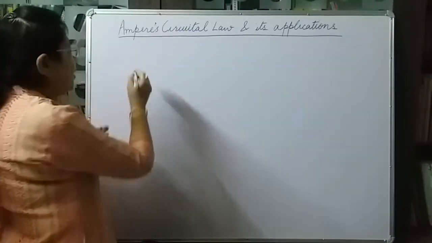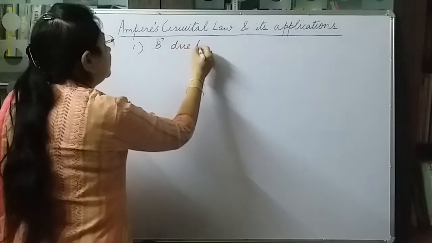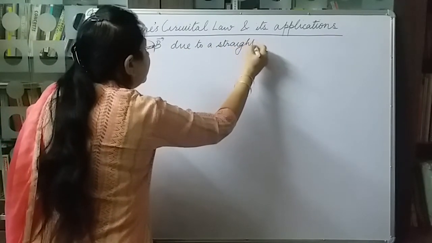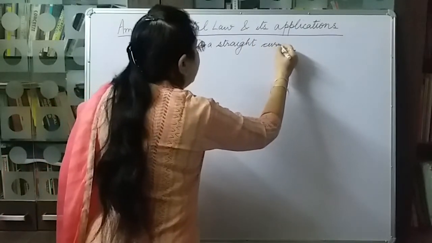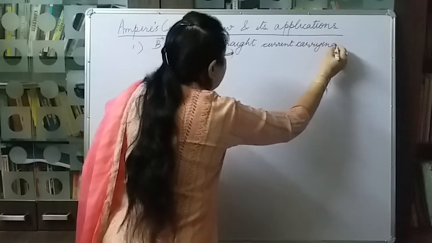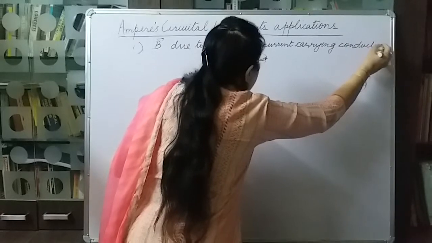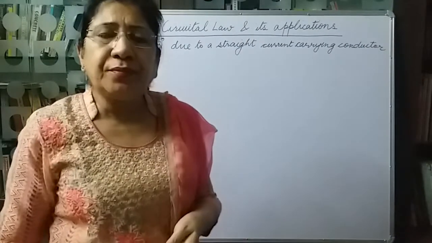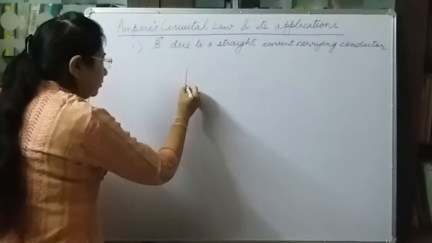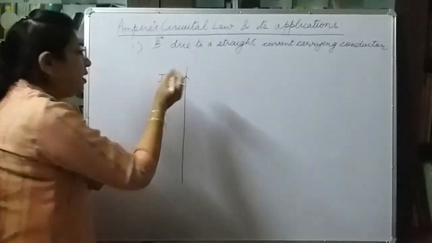The first application, the magnetic field due to a straight current carrying conductor. Here, let us take a straight wire and say the current is flowing in the upward direction.